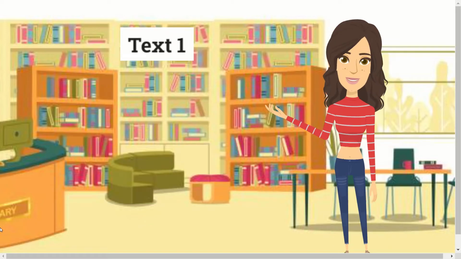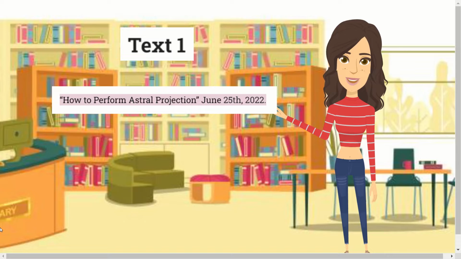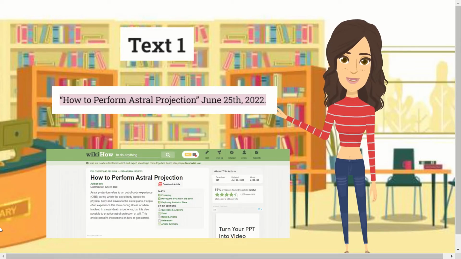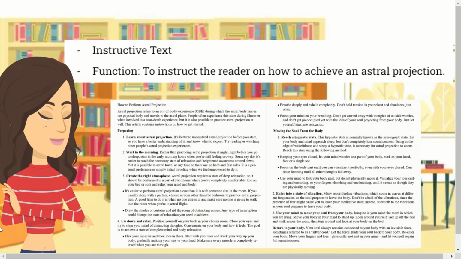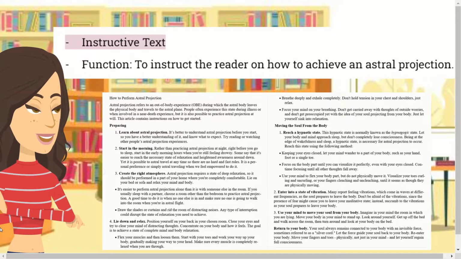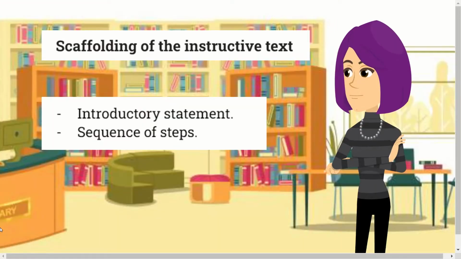Hello, I'm Javiera Miranda, and the first text that we are going to analyze is called How to Perform Astral Projection, and it was published on June 25th, 2022. First of all, the genre of this text is instructive. Its function is to instruct and guide the reader with the steps, illustrating how to do something, in this case, to achieve an astral projection.